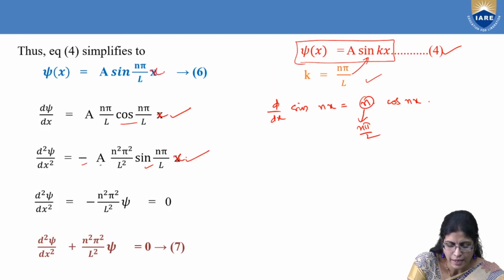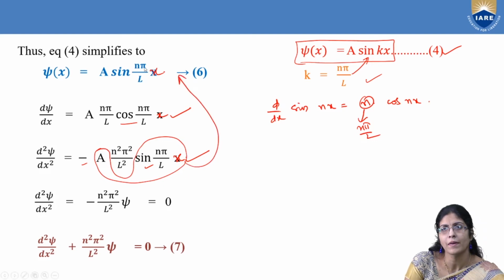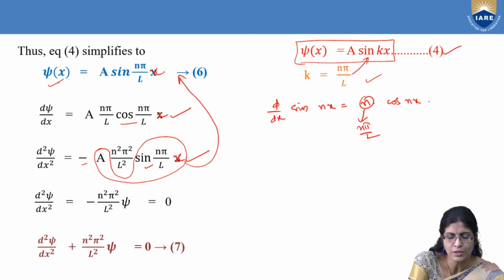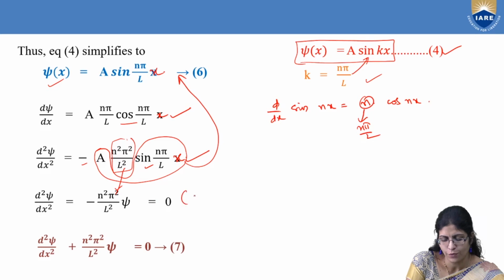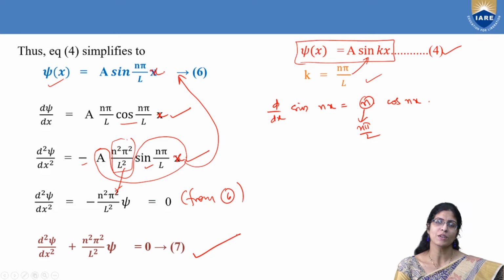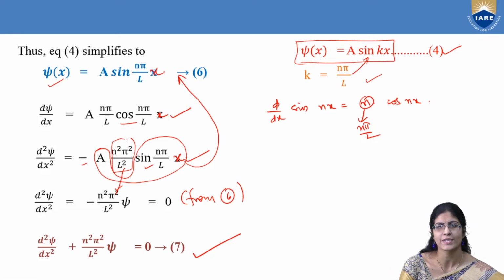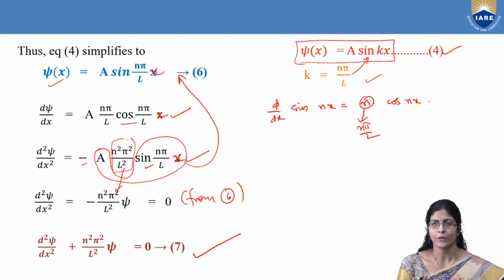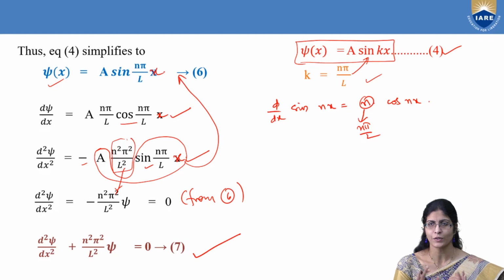Continuing ahead. What is there here? A into sin. This term, I can take it as this. This is the same RHS. You can substitute it as LHS, right? So minus n square pi square by L square is here, and the rest of the circled one, I can take from equation number 6. So now you got the Schrodinger equation in a refined way: d square psi by dx square plus n square pi square by L square into psi equal to 0. From k, you now got it in terms of the potential box.